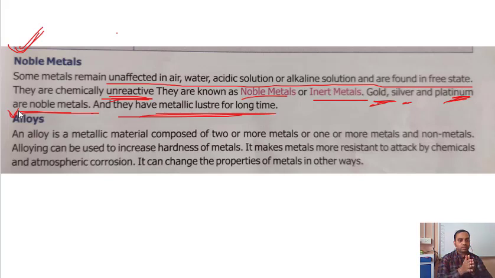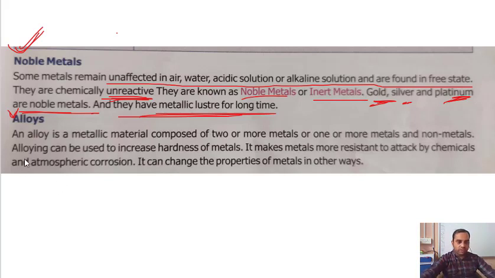We generally make alloy to get a specific property. For example, if you want to increase the strength of iron, then you need to add a certain percentage of carbon into it. Let's say 1.5 or 1.6 or 1.7%. So that strength will be increased. It will become harder.